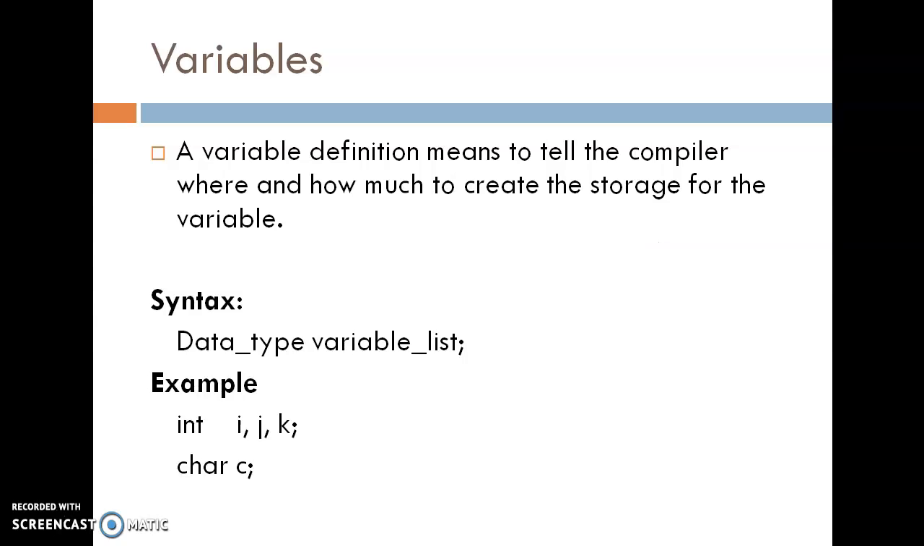Next is variable. The variable definition means to tell the compiler where and how much storage to create for the variable. The concept of variable is the same as in C language. How to declare it? Data type, space, then a single variable name or multiple variable names. Example, int i, j, k. Here in a single line, we have declared three variables i, j and k as integers. So now these three variables are able to store integer type of data.